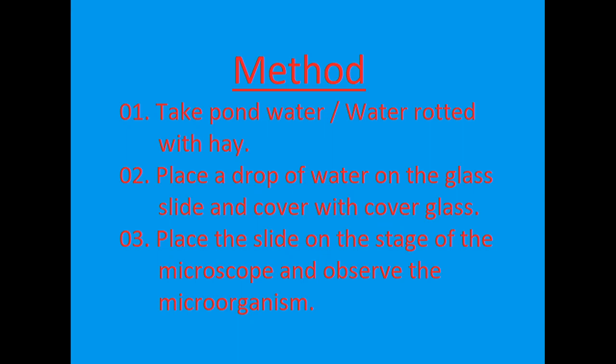Take or obtain a pond water or water rotted with hay, two different types. Pond water or water rotted with hay. That is step 1. Take a sample of pond water or water rotted with hay. So what is step 2, children? Step 2, you have to place a drop of one of these samples on a glass slide.